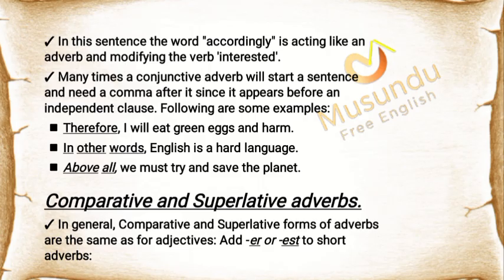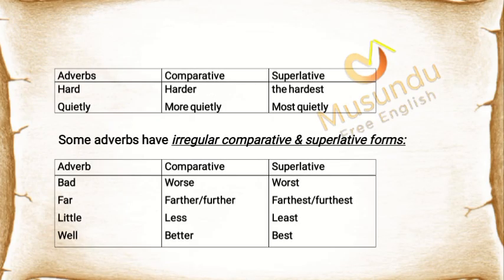Comparative and superlative adverbs. In general, comparative and superlative forms of adverbs are the same as for adjectives. Add -er or -est to short adverbs. Adverbs: comparative, superlative. Hard, harder, the hardest. Quietly, more quietly, most quietly. Some adverbs have irregular comparative and superlative forms. Bad, worse, worst. Far, farther/further, farthest/furthest. Little, less, least.